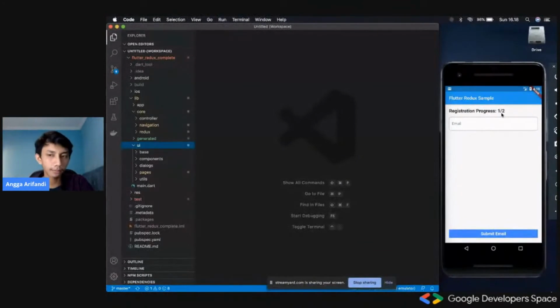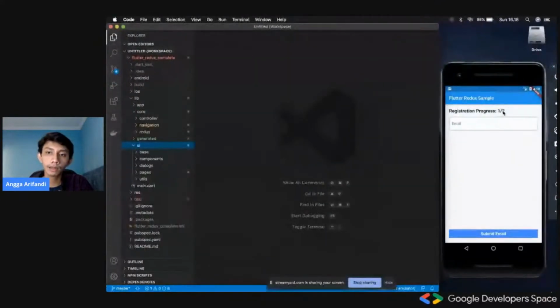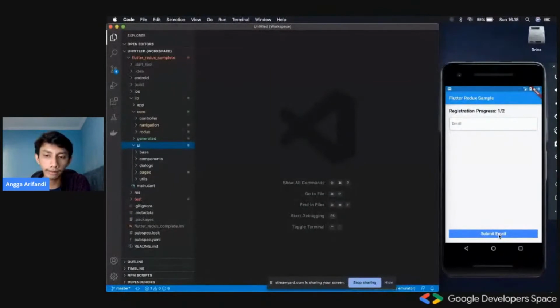That state would be passed into a view, and this is a view, the text that I'm showing, one or two. And then if the user taps the screen, for example this button right here, it would change the state. Here is how it works in Redux.